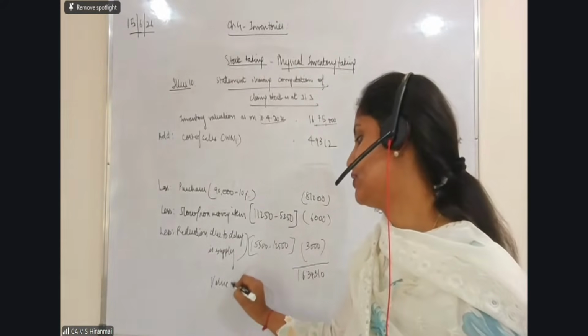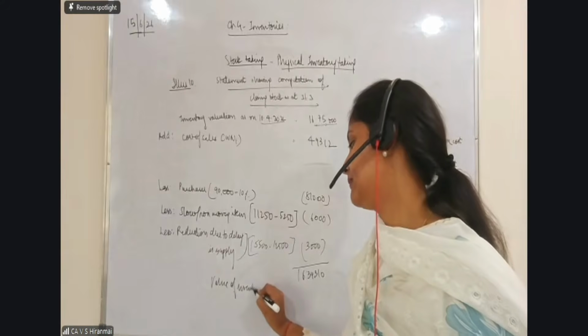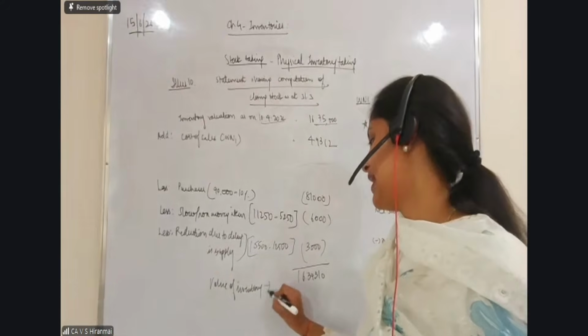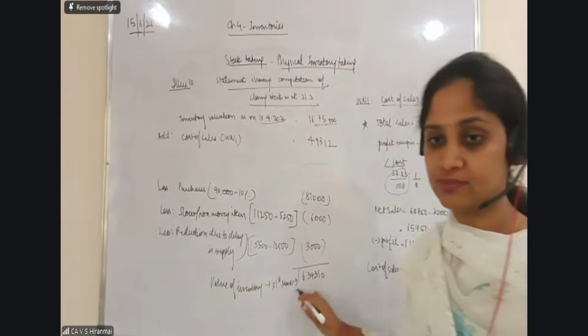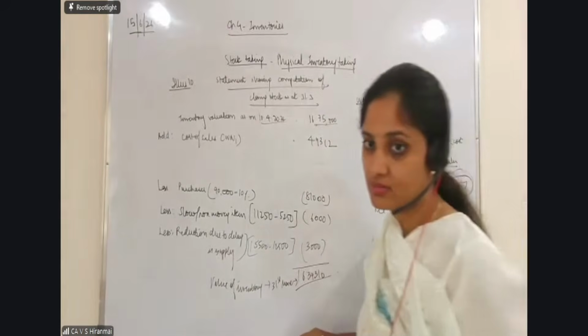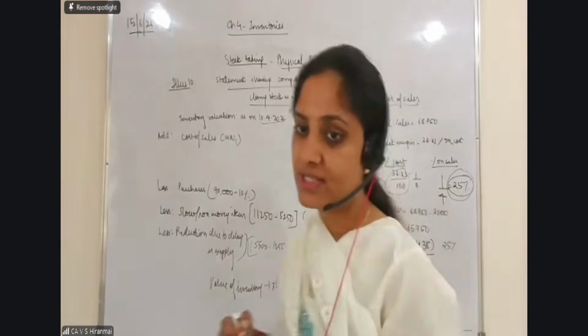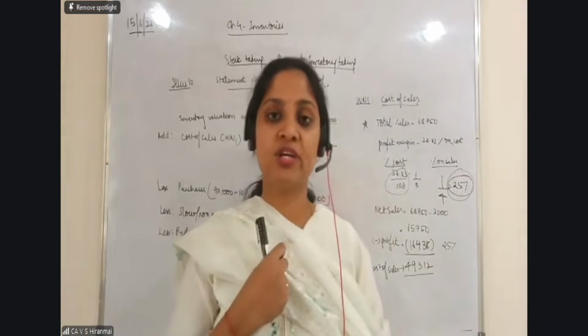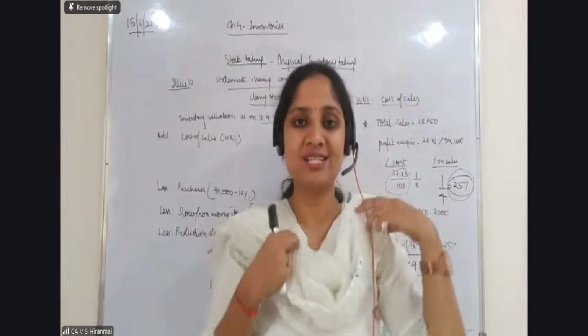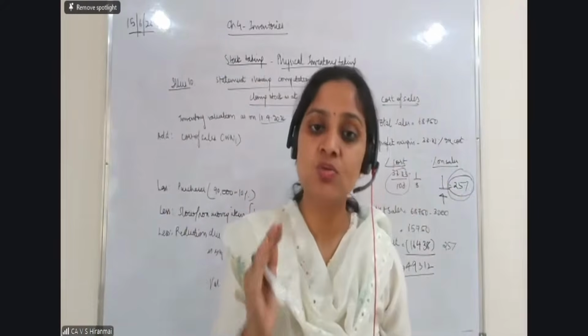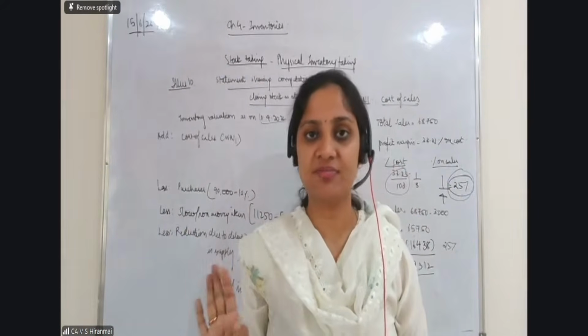This is the value of inventory as on 31st March 2025. This particular point, Pragati, yes, I will explain it to you. So what they are saying is that there are some goods you have to receive, okay? The value of these goods was 15,500.